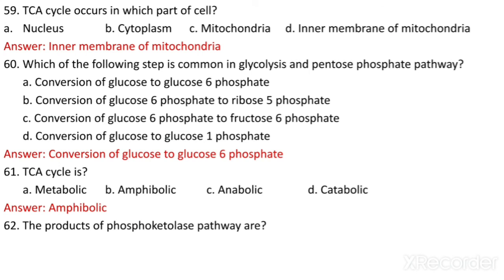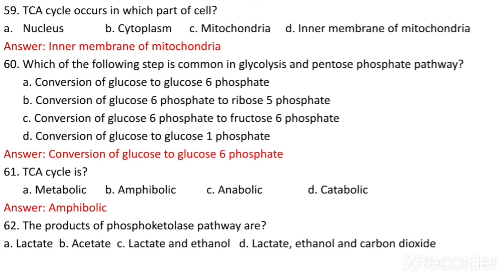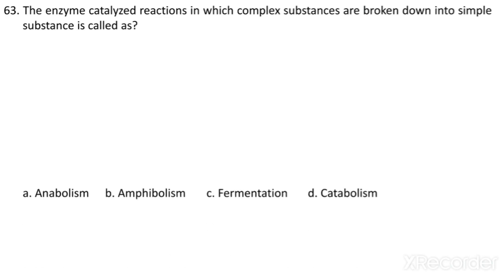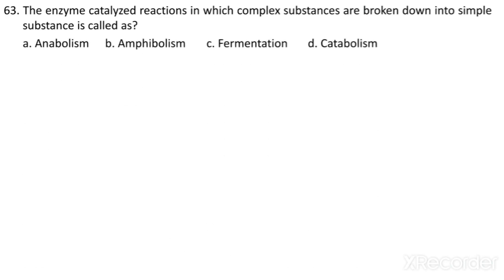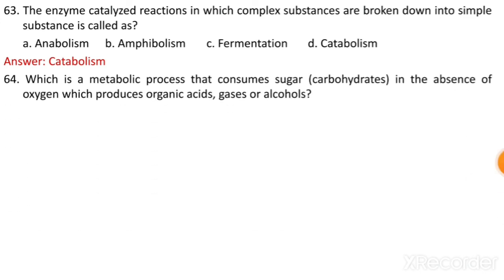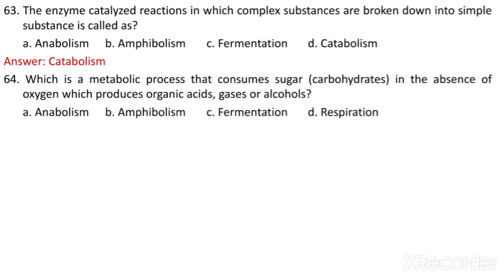The products of the phosphoketolase pathway are what? Lactate, acetate, lactate, ethanol, carbon dioxide. They are lactate, ethanol, and carbon dioxide. The enzyme-catalyzed reactions in which complex substances are broken down into simple substances are called what? Anabolism, amphibolism, fermentation, catabolism. It is called catabolism. Which is a metabolic process that consumes sugar in the absence of oxygen and produces organic acids, gases, or alcohols? Anabolism, amphibolism, fermentation, respiration. The answer is fermentation.